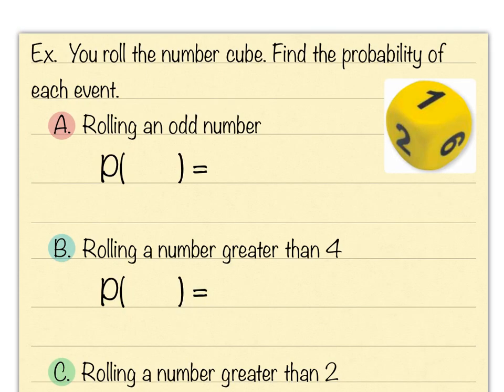All right, here we go with that number cube. It says you roll the number cube. Number cube, again, is just a six-sided die. Find the probability of each event. So, rolling an odd number. The way I would write this, I would say the probability of me getting an odd number, so I put odd in parentheses, is I'm going to write it as a fraction, and I need to know how many odd numbers there are. So here are all my possible outcomes.